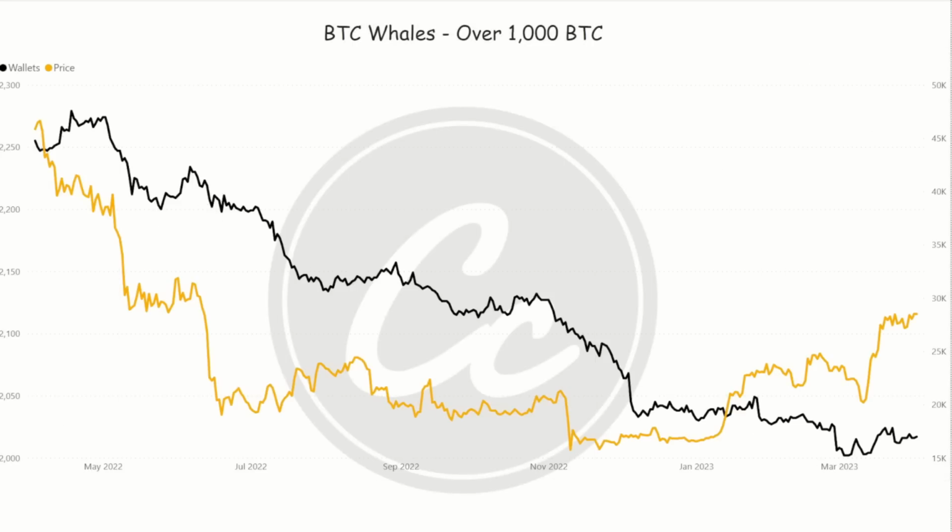Our whales are still aggressively coming out. They have no significant surge to the upside yet. So basically what's going on is they sold the bottom in November. They sold the bottom in June. It's up to you as to whether you believe that there's continued selling pressure from our whales, institutional level investors, these whale investors, these billionaires, these multimillionaires. It's whether or not you choose to believe that these guys made a mistake by selling the bottom or selling into this pump to the upside, or whether or not these guys know exactly what they're doing and they are going to drag that price of Bitcoin down even further.